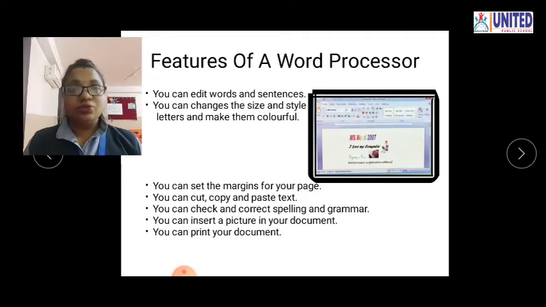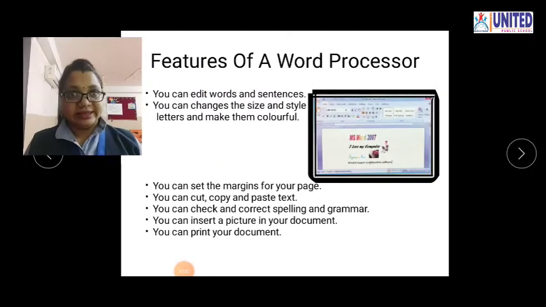Number two, you can change the sizes, styles, letters and make them colorful. You can also change their size and styles. That means you can also write in a cursive manner. Also you can give any type of color and animations to that text.